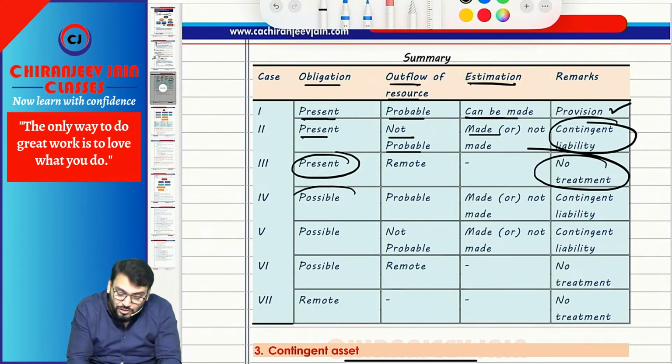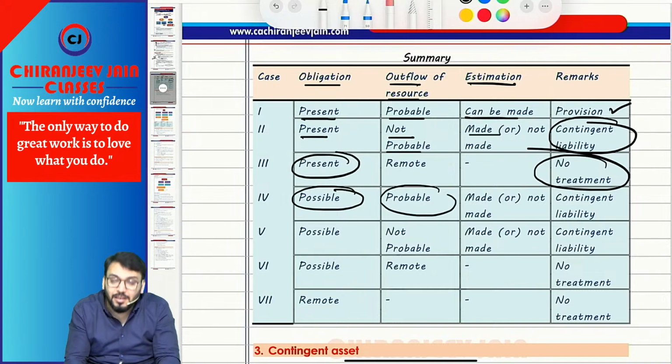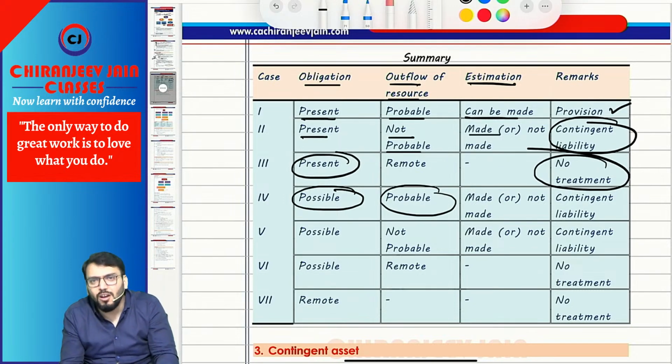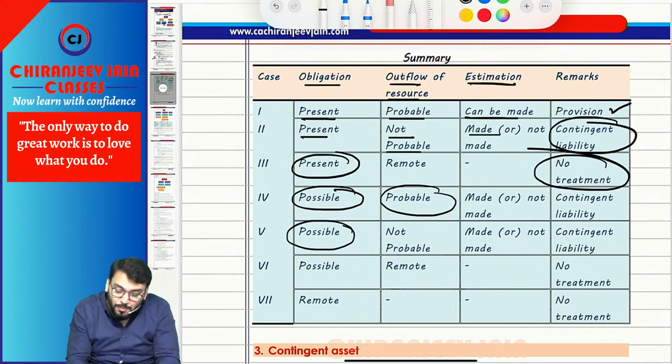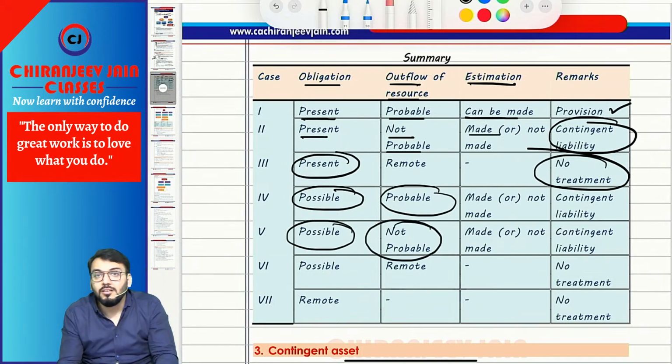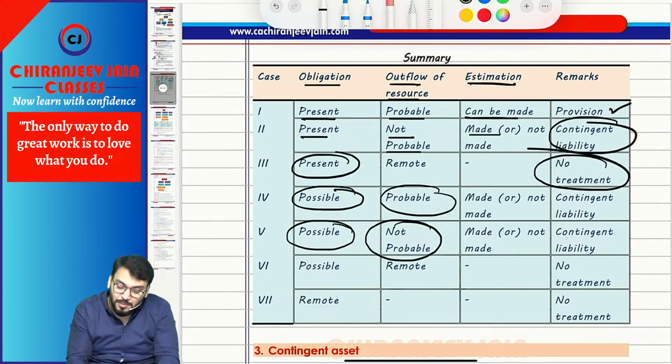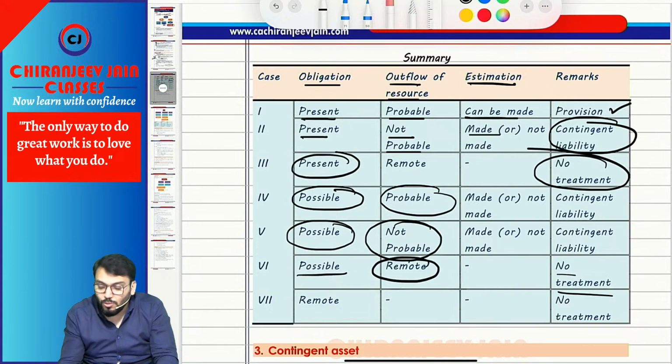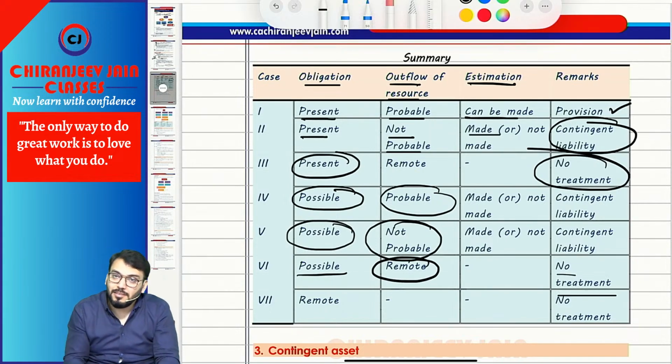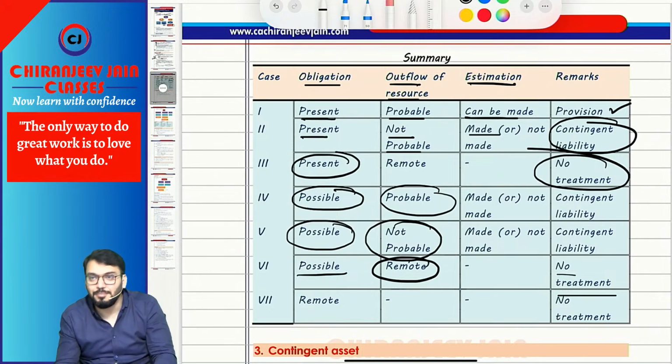Then possible obligation, probable, amount may or may not be estimated, then it is a contingent liability. Possible obligation, not probable, amount may or may not be estimated, this is also a contingent liability. But if it becomes remote, then no treatment. And if the obligation is only remote, then no treatment.